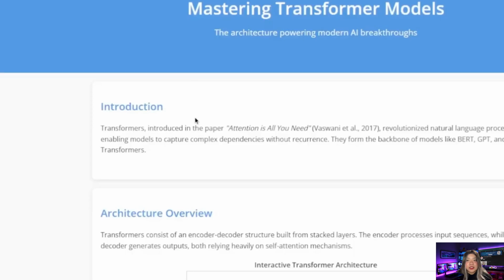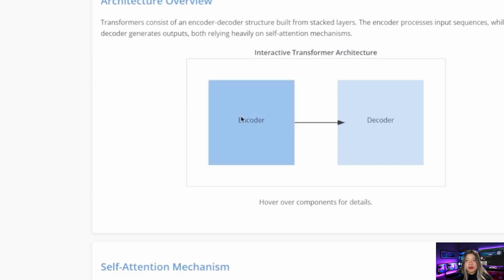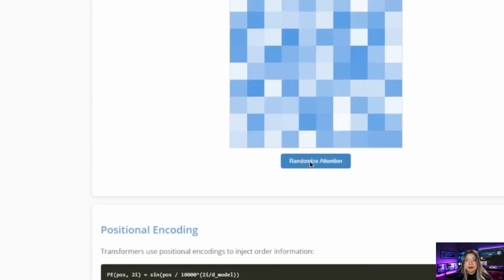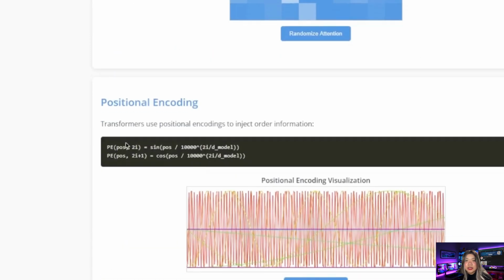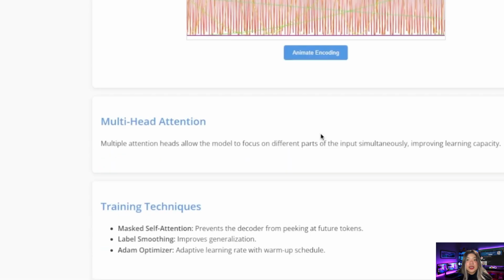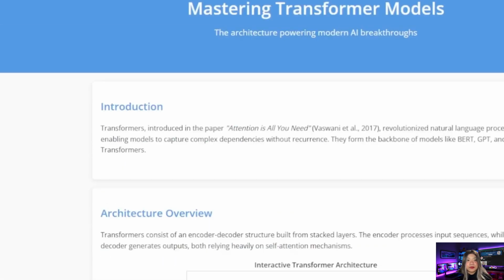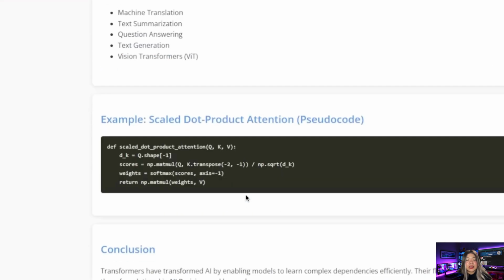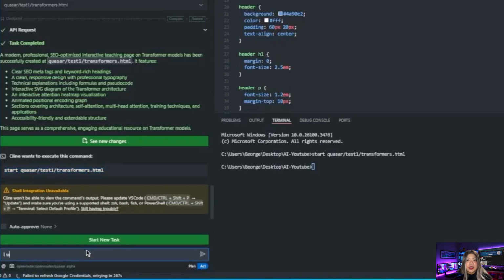Okay, so if you start HTML, it opens up a page. So this is like the web page it created. So it has this interactive architecture, self-attention mechanism, randomize it. Okay, so this is nice. Positional encoding. So the animate button doesn't work. Training procedures, and it links to the original paper. Okay, nothing super amazing, but I really like some things that it created.